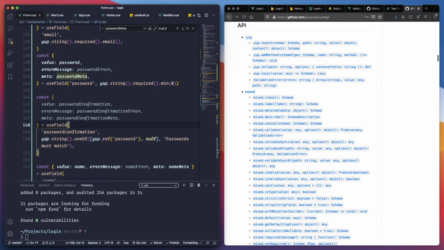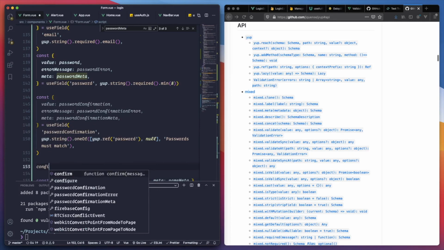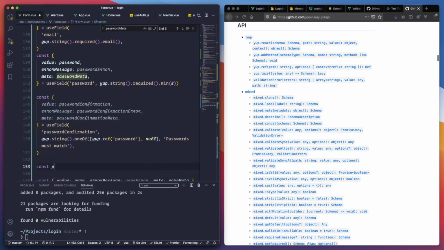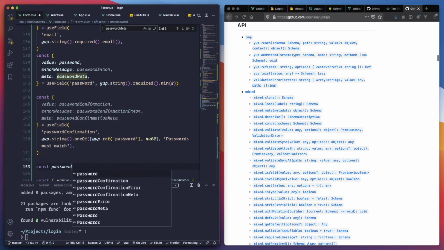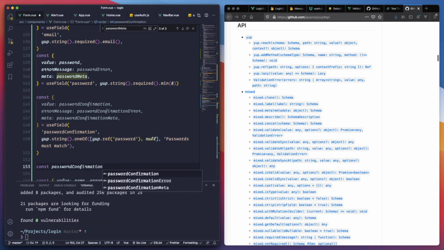So probably for this one we don't need to use Joi. Let's actually create a const password confirmation function.